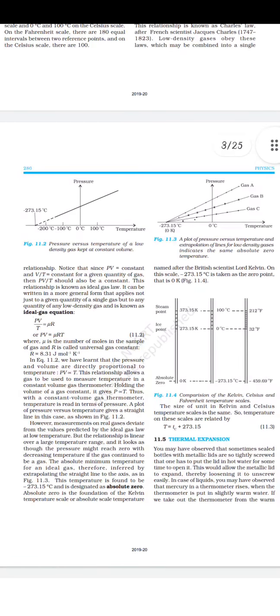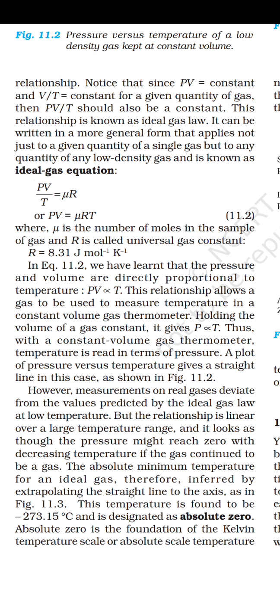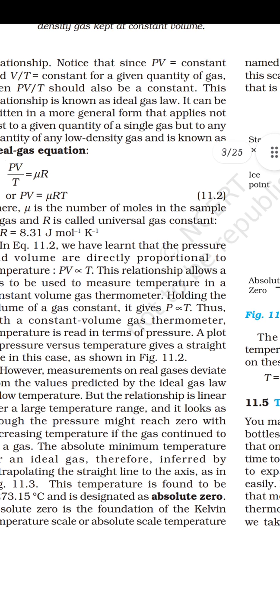Okay, so this is PV equals mu RT as it is given, but you can use nRT or mu RT, where that is the number of moles of the gas which we are using, and R is the universal gas constant, which is given by 8.314.